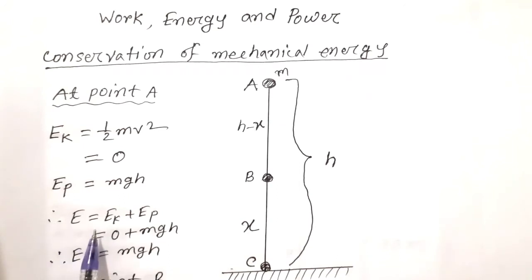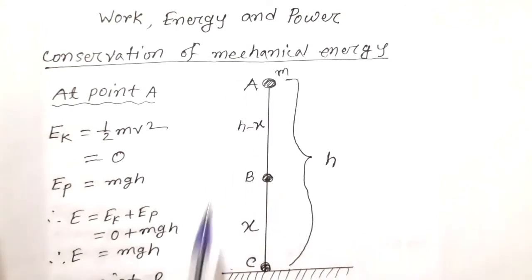So E is equal to EK plus EP, which is equal to 0 plus mgs. So E is equal to mgs. That is, total energy is equal to mgs. We see that at A, that is at the maximum point, all the energy is potential energy, since EK is equal to 0.